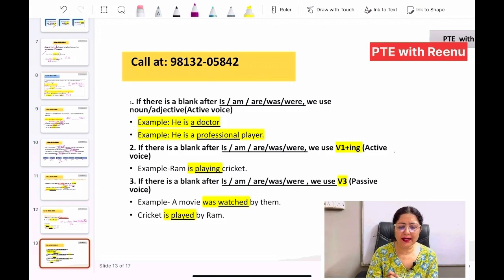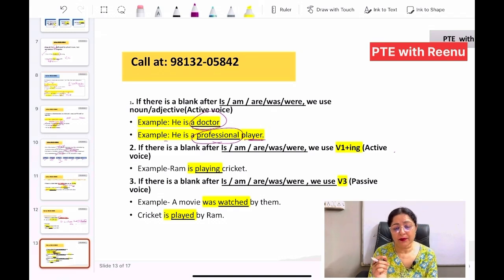Now if there is a blank after is, am, are, was, were, we use a noun or an adjective. For example, he is a doctor. With is we are using a noun. He is a professional player. Here we already have a noun, so we are using an adjective.